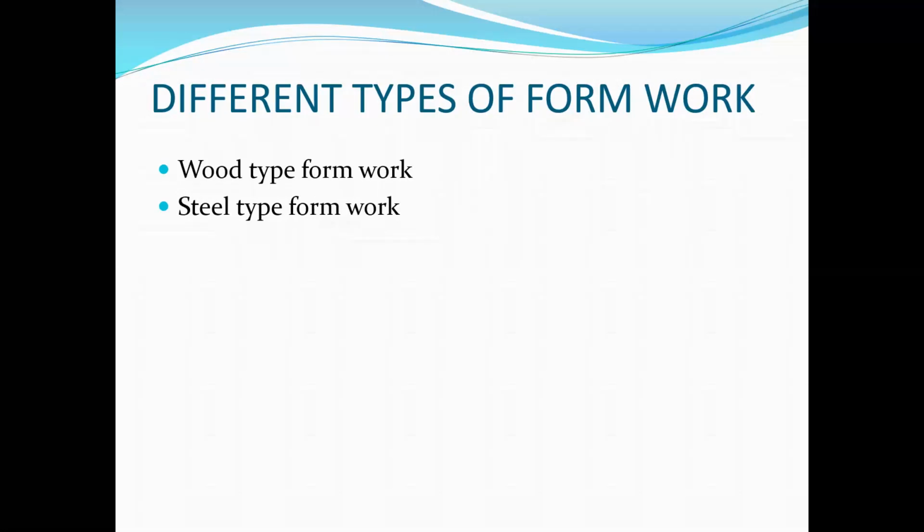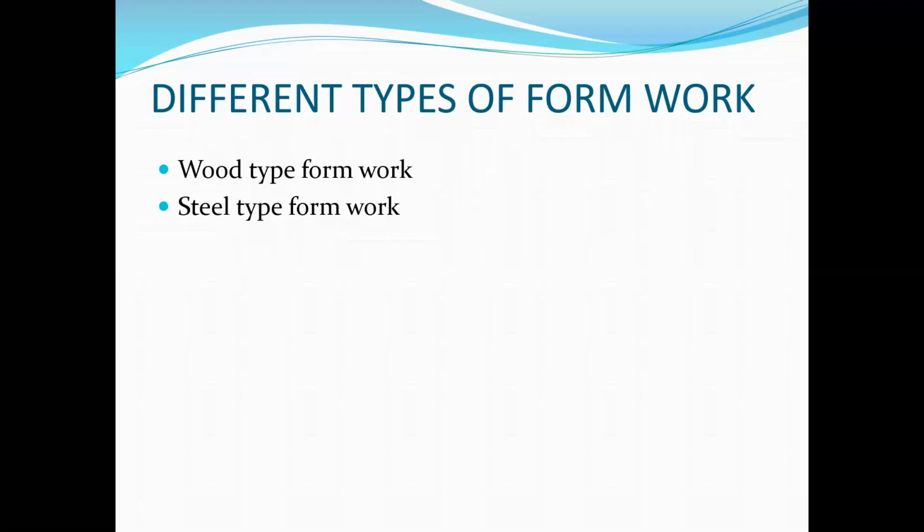This is the definition of shuttering. Shuttering means any type of shape, a mold to easily shape the concrete, is used for formwork.